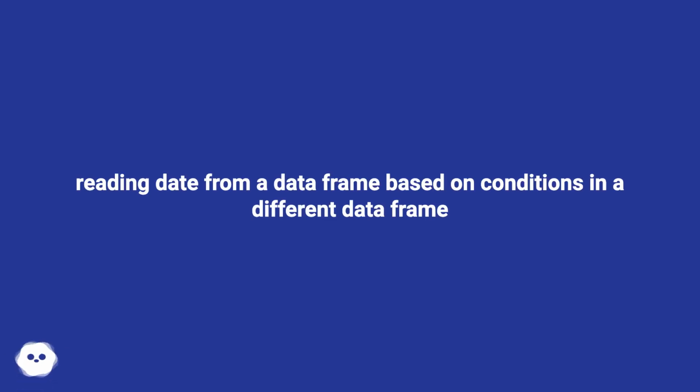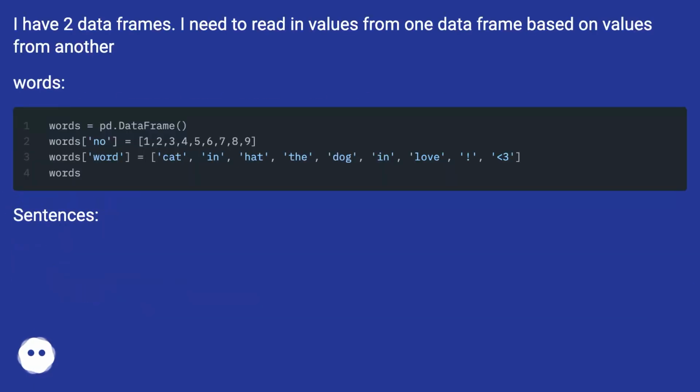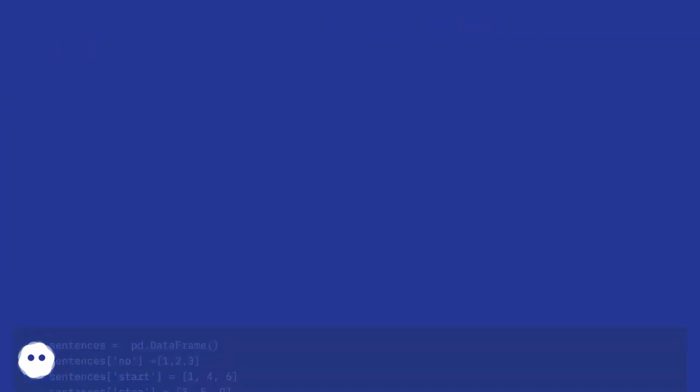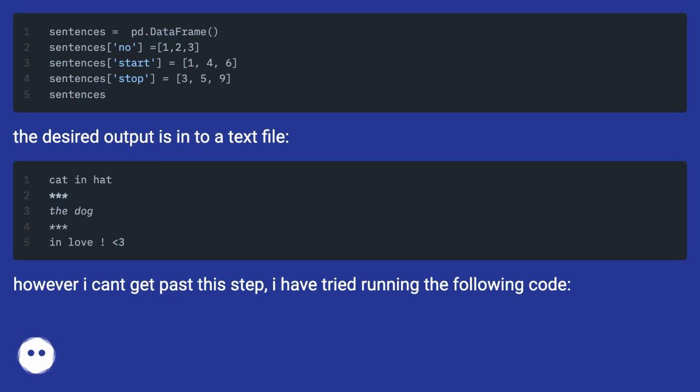Reading data from a data frame based on conditions in a different data frame. I have two data frames. I need to read in values from one data frame based on values from another. Words. Sentences. The desired output is into a text file.